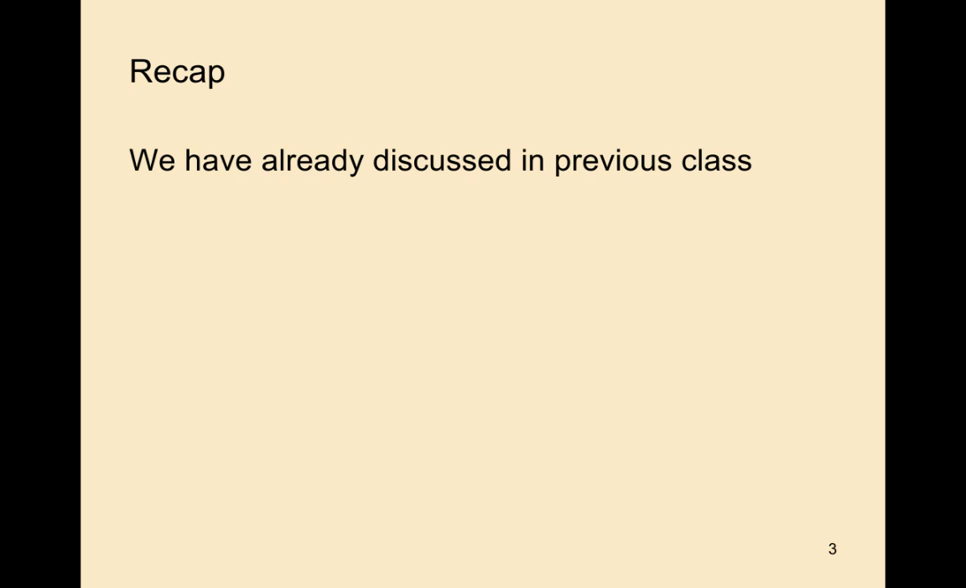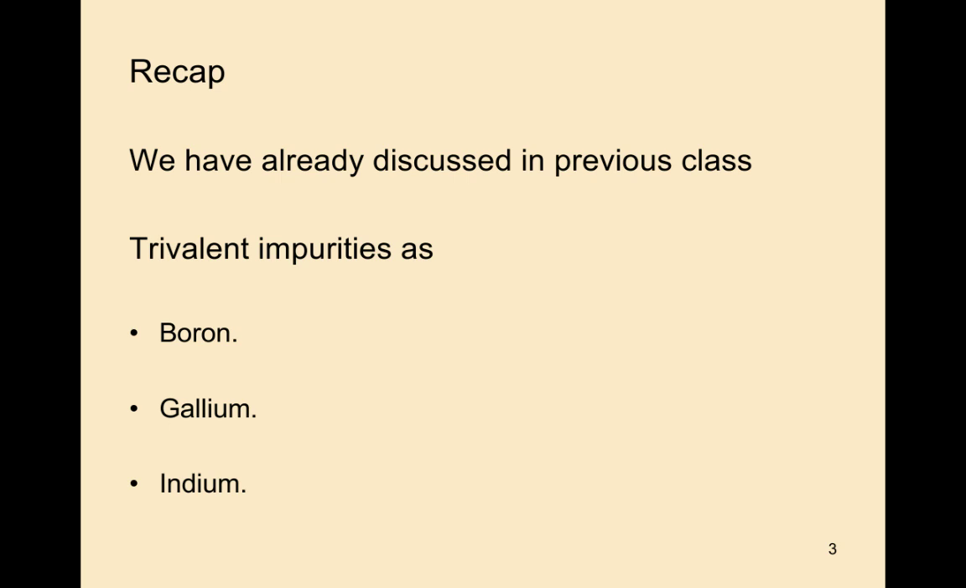In the previous class we discussed what are the trivalent impurities and what are the pentavalent impurities. Trivalent impurities examples are boron, gallium, indium. So coming to the actual topic, first you have to understand what is doping. By the knowledge of doping only you can understand how the n-type semiconductor will be formed.